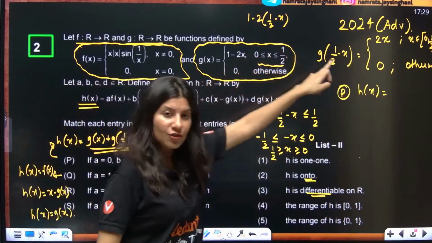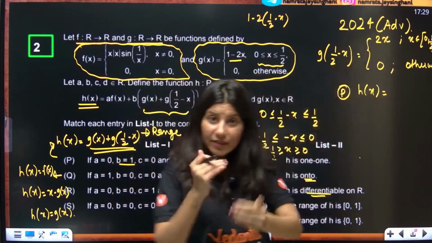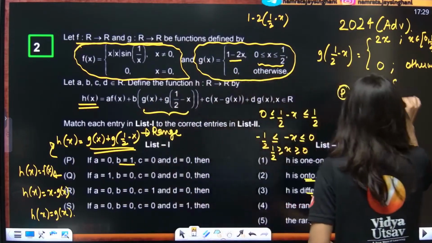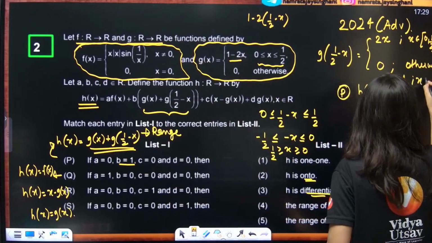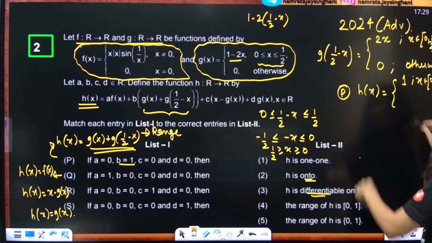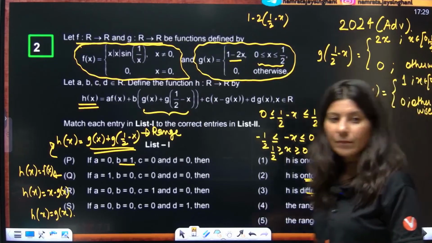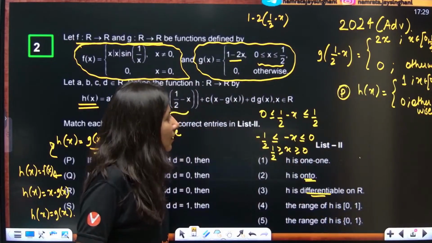Gx is right here, G of half minus x I have created. So 1 minus 2x and 2x, if you add, you are going to get 1 for x belongs to 0 to half. And if I talk about 0, so it is 0 otherwise. Okay, hx is equal to 0 otherwise.